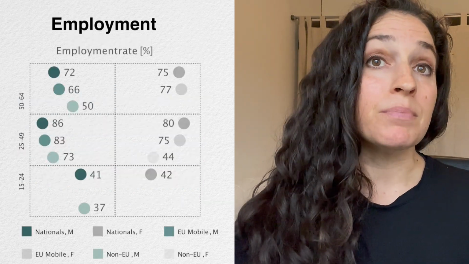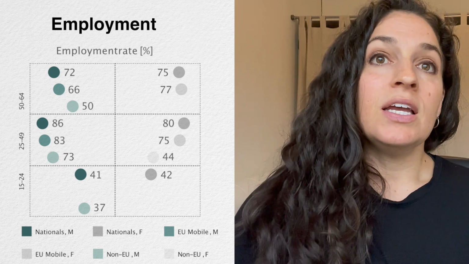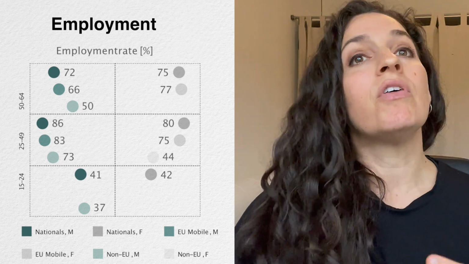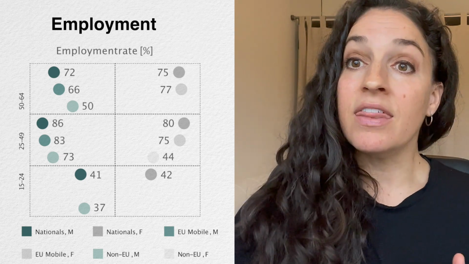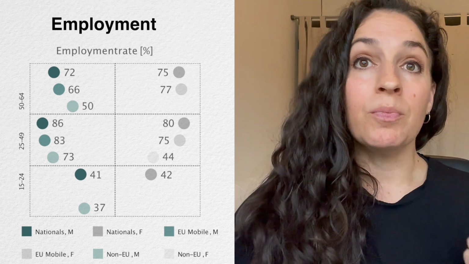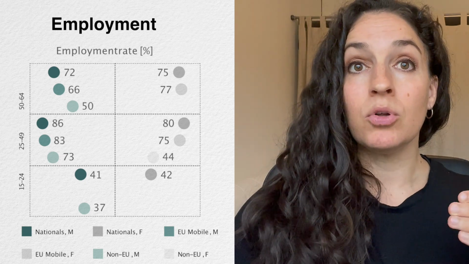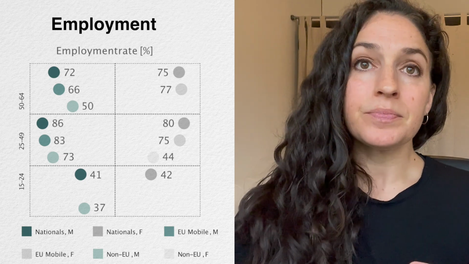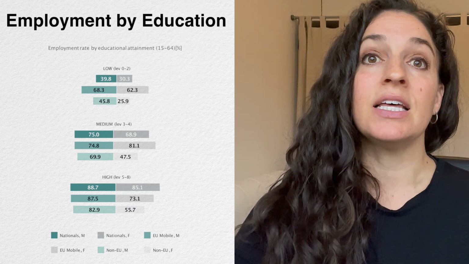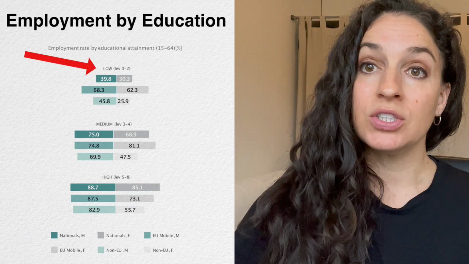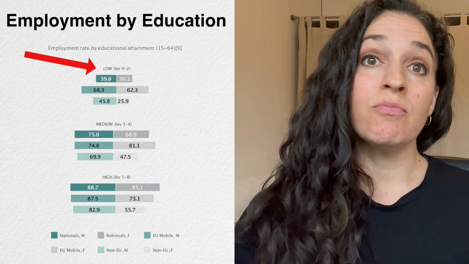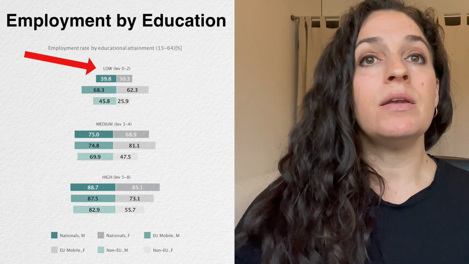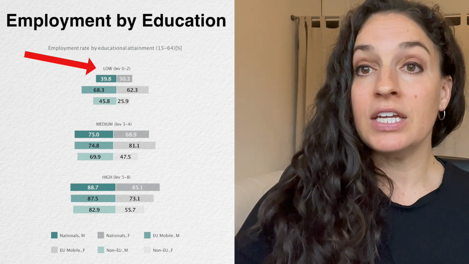Now, if we look at employment rates, what we see is that in general, locals, or nationals, have higher rates of employment than non-nationals, with European nationals having better rates of employment than non-EU nationals. And if we look at this by education level, what we can actually see is that European immigrants with low education levels in Finland actually have much better labor market outcomes, or at least employment rates, than both nationals and non-EU immigrants.